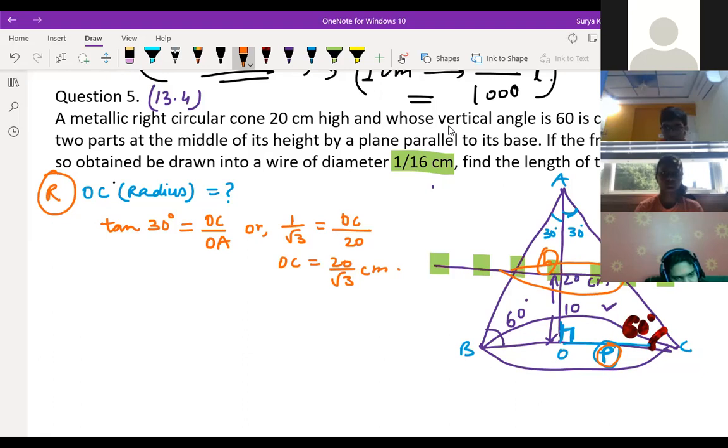Because we have to find both radii. We found capital R right now. Find small r. Small r, what do we have to use? Right here, P and Q in this.